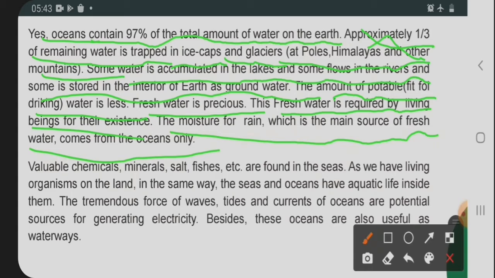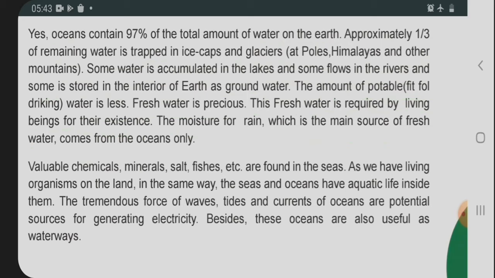So here her mother has given the answer to this boy that yes, oceans contain 97% of the total amount of the water. The meaning of her mother is not about the whole earth. She is only talking about the water, the 100% of water that is there.